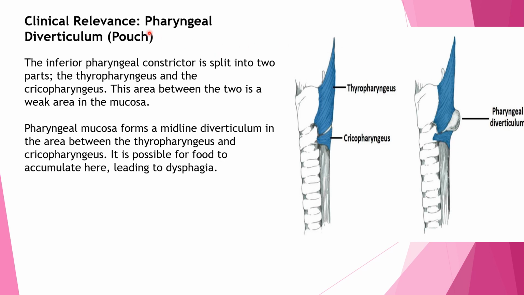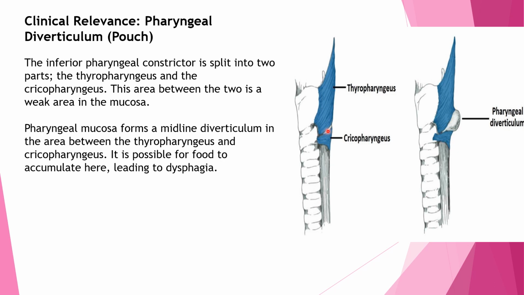Coming to the clinical relevance of pharyngeal muscle. There is a condition called a pharyngeal diverticulum. Diverticulum means pouch. The inferior pharyngeal constrictor muscle has two portions, thyropharyngeus and cricopharyngeus. This is the inferior pharyngeal constrictor muscle. The upper part is thyropharyngeus and the lower part is cricopharyngeus. There is an area in between these two.